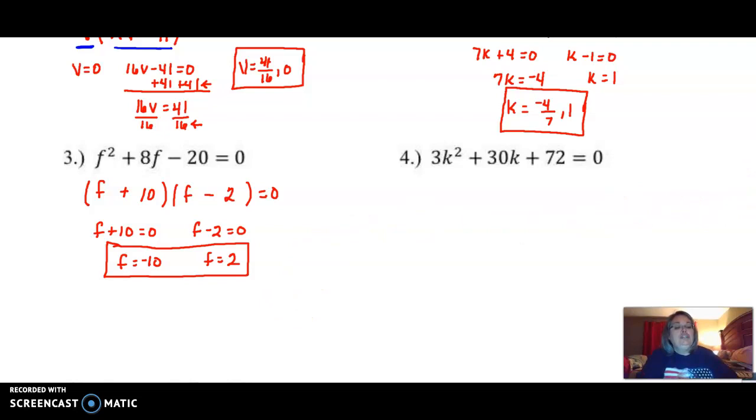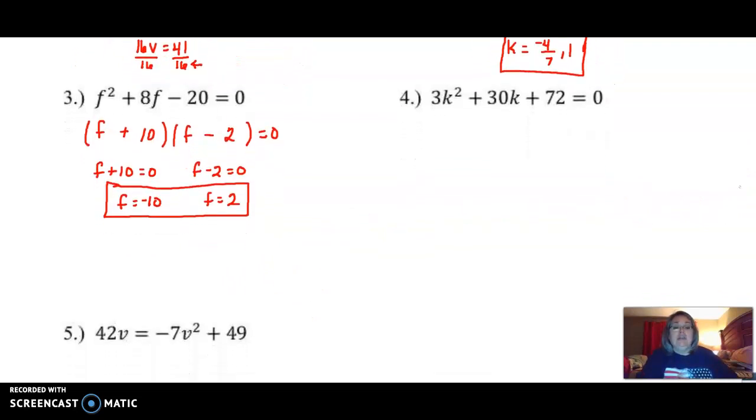Okay, a little bit more challenging. You look at a problem like this and you think, oh wow, those are some big numbers. What are we going to do now? So remember, same steps. Set equal to 0, we're already there, check. Look for our common factor. Well, between 3, 30, and 72, we have a common factor of 3. So factor out that 3.